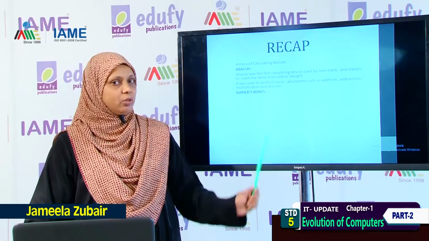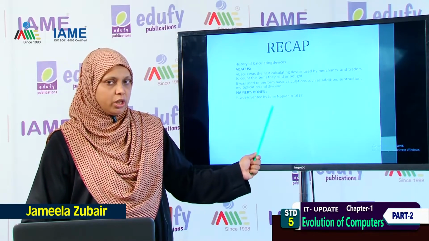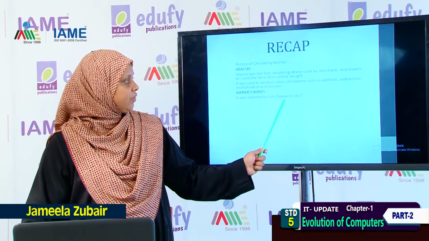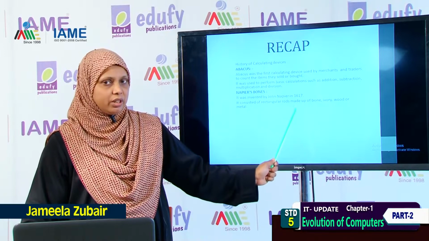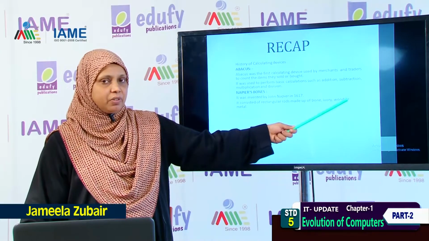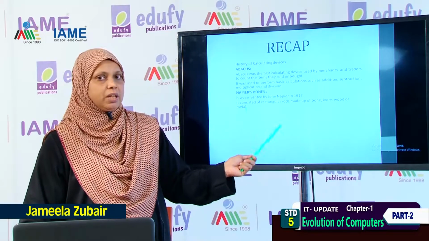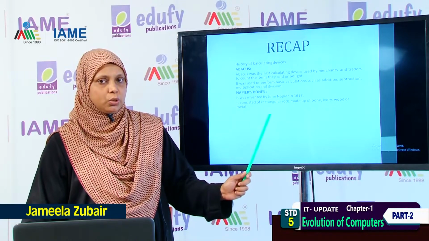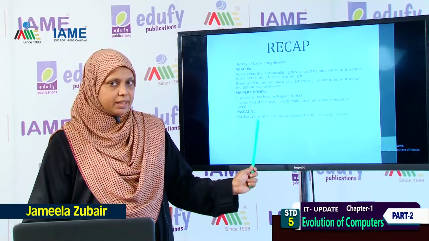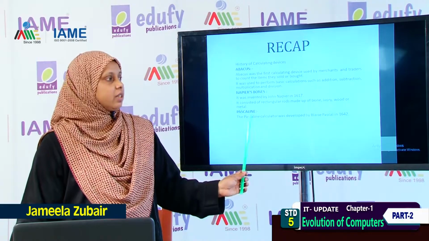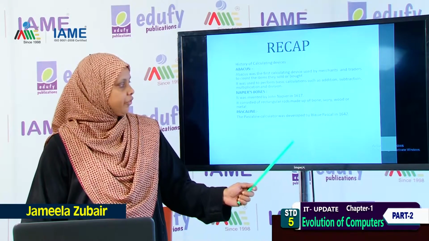Then the next calculating device we studied was Napier's bones, which was invented by John Napier in the year 1617. And what was it made up of? It was made up of rectangular rods made of bones. They used ivory, wood or metals for making the Napier's bones. Next one was the Pascaline, another calculating device, developed by Blaise Pascal in the year 1642.